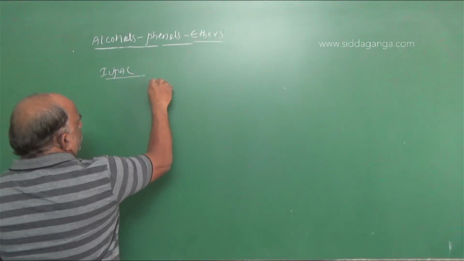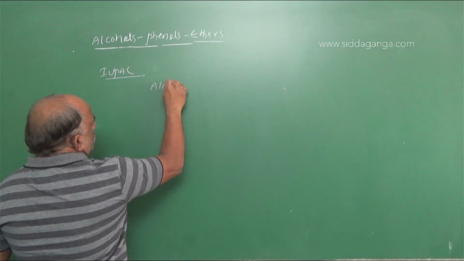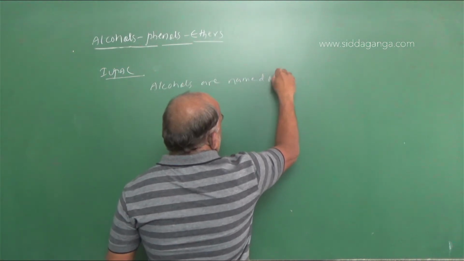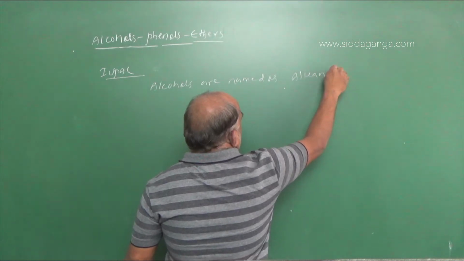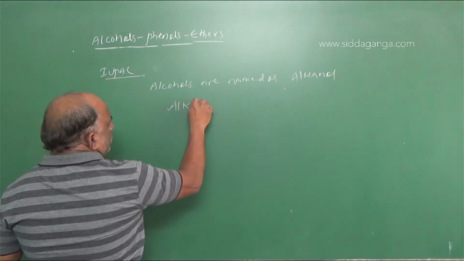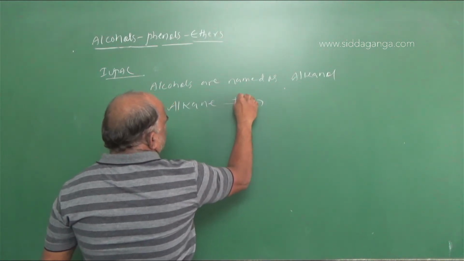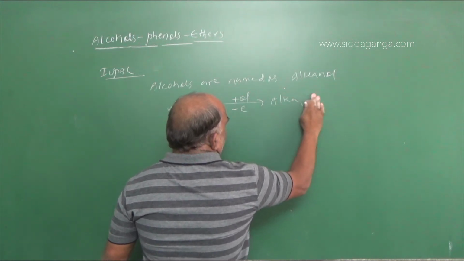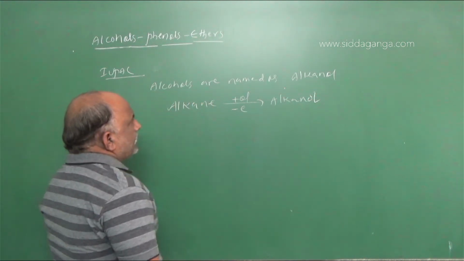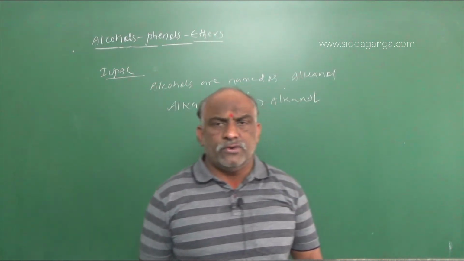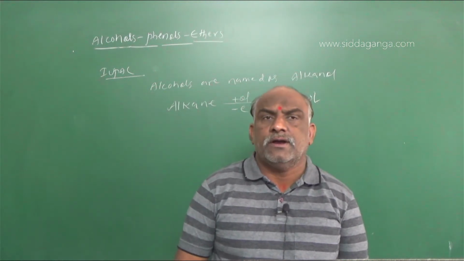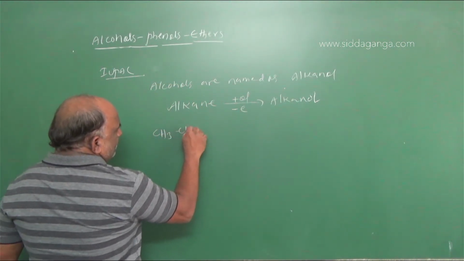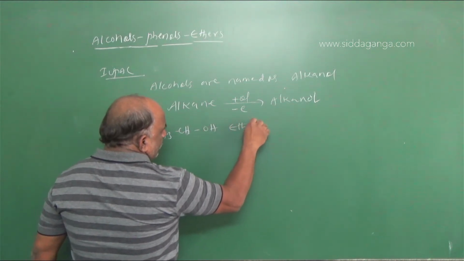In IUPAC, alcohols are named as alkanols. Alkane plus OL, minus E, gives rise to alkanol. So my dear students, make a note: addition of OL to alkane and removal of E, we will get alkanol. Common examples: this is called ethanol.